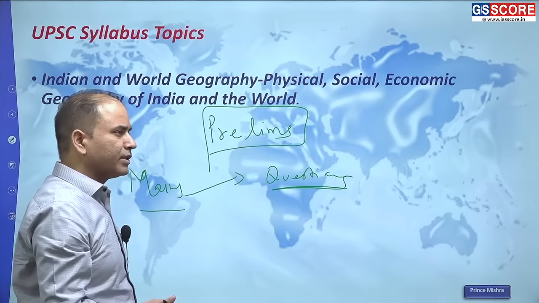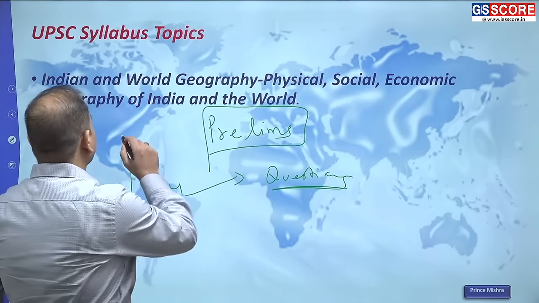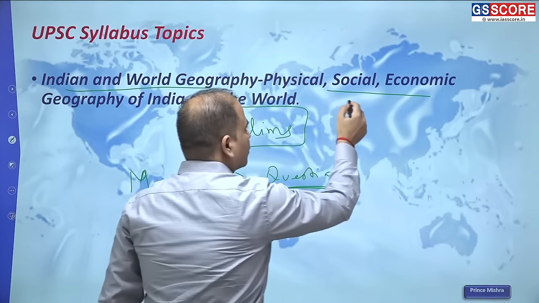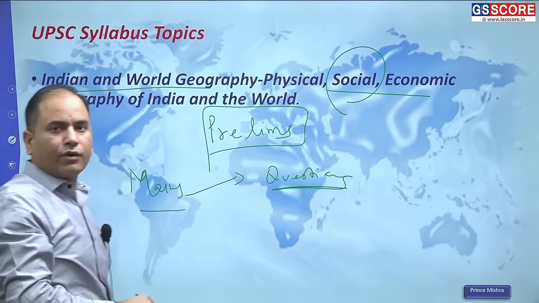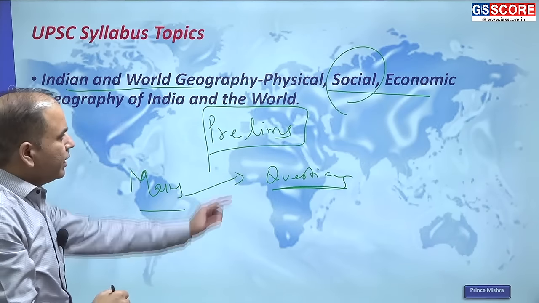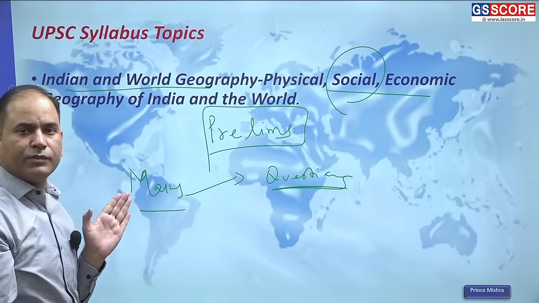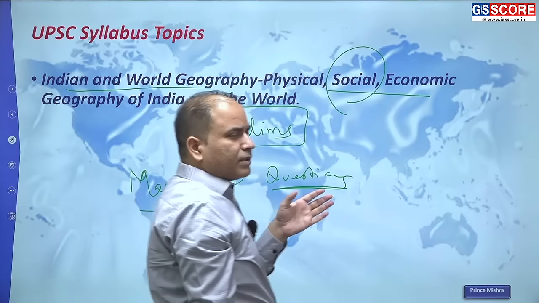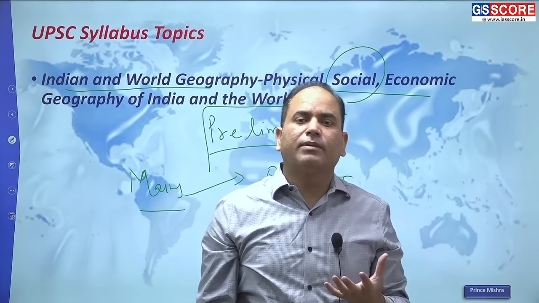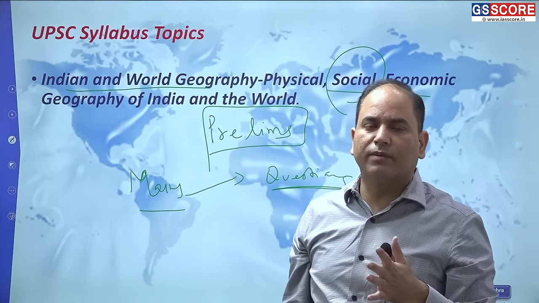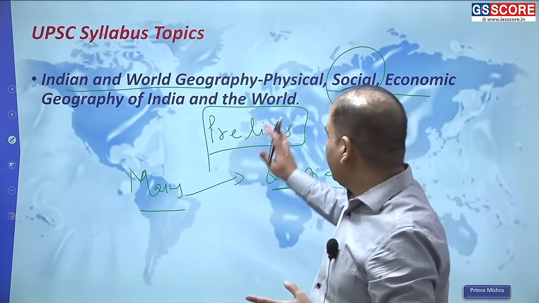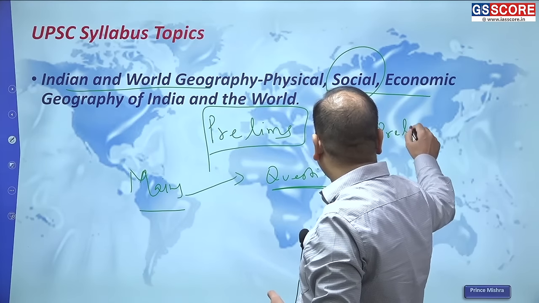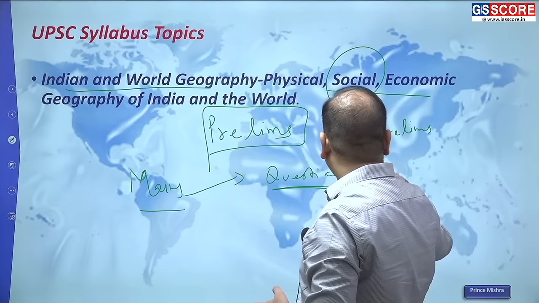Coming to the prelims syllabus, you will find Indian and world geography, that is physical, social, economic. Social geography, which is part of human geography, cultural geography, is very well given in the UPSC prelims syllabus, but not in the mains syllabus. It is given in the prelims syllabus but not in the mains syllabus, which doesn't mean you should study it only from the prelims point of view. You need to study human geography from both the prelims and the mains perspective.